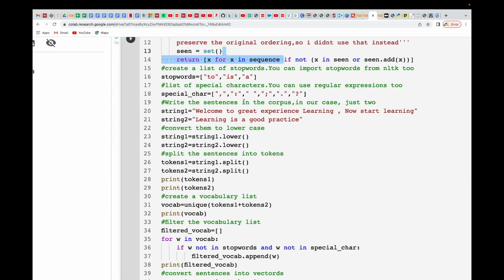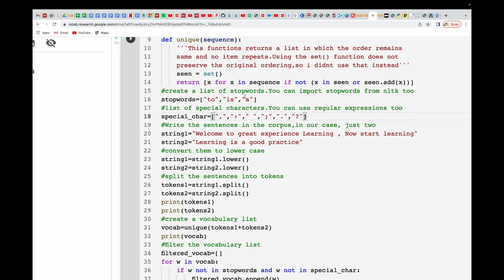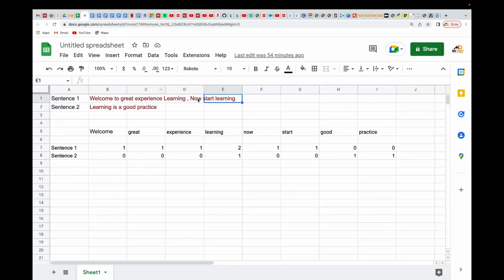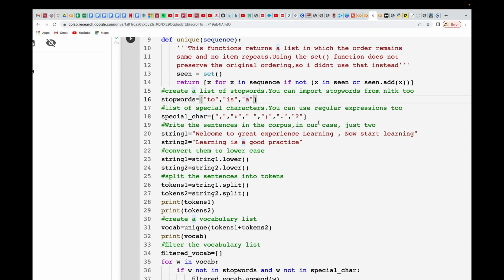Then here I'm not using any NLTK thing. I'm just doing everything manually. So you can see that I'm creating my own stopwords, which are to and is. If you see the sentence, to and is are the stopwords that I have, so I just manually created them. I'm also taking care of special characters: comma, semicolon, spaces, colon, full stop, question mark. I'm just creating these things manually.